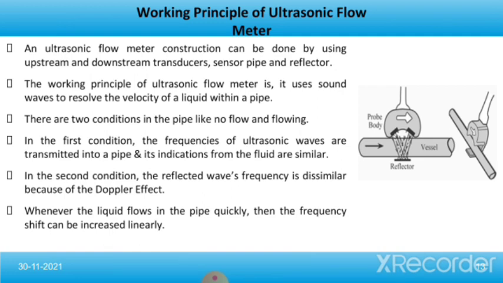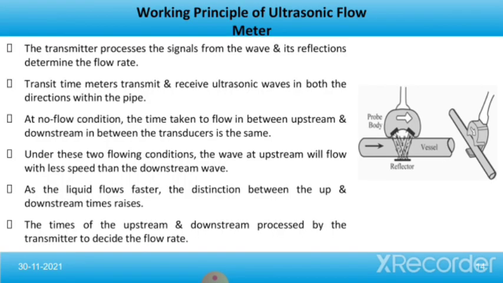An ultrasonic flow meter can be constructed using upstream and downstream transducers, a sensor pipe and a reflector. The working principle of an ultrasonic flow meter is that it uses sound waves to determine the velocity of a liquid within a pipe. There are two conditions in the pipe, no flow and flowing. In the first condition, the frequency of the ultrasonic waves transmitted into the pipe and its reflections from the fluid are similar. In the second condition, the frequency of the reflected waves is dissimilar because of the Doppler effect. Whenever the liquid flows faster in the pipe, the frequency shift increases linearly. The transmitter processes the signals from the wave and its reflections to determine the flow rate.